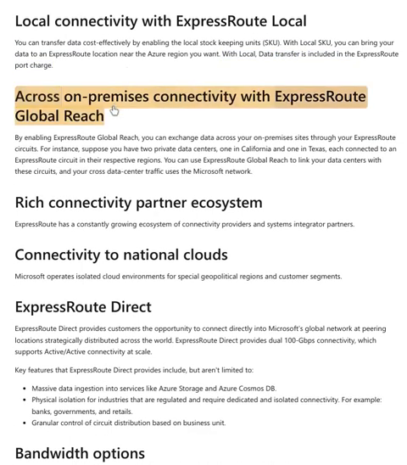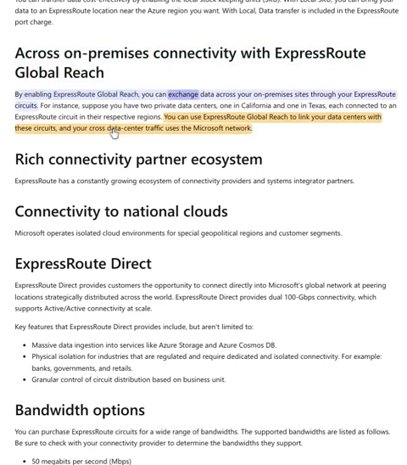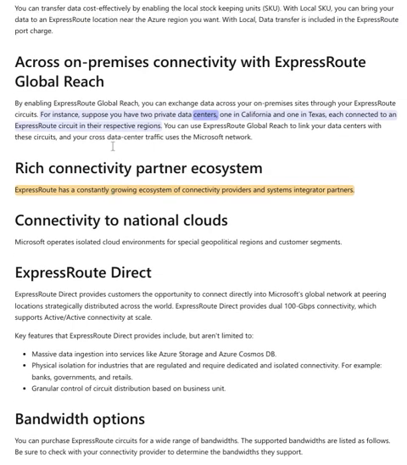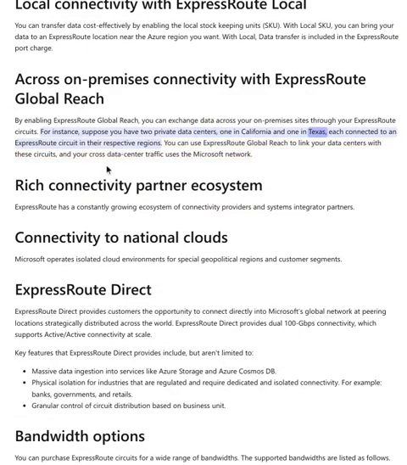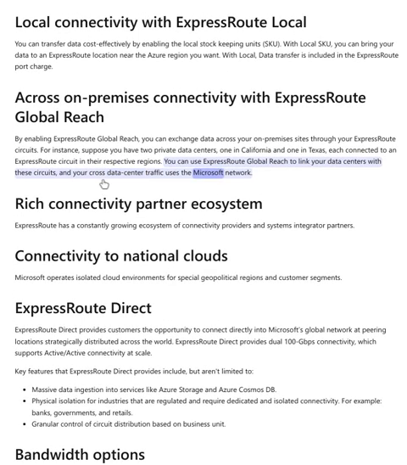Across on-premises connectivity with ExpressRoute Global Reach. By enabling ExpressRoute Global Reach, you can exchange data across your on-premises sites through your ExpressRoute circuits. For instance, suppose you have 2 private data centers, one in California and one in Texas, each connected to an ExpressRoute circuit in their respective regions. You can use ExpressRoute Global Reach to link your data centers with these circuits, and your cross-data center traffic uses the Microsoft network.